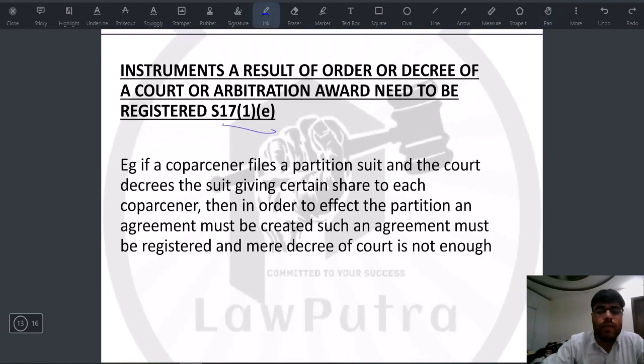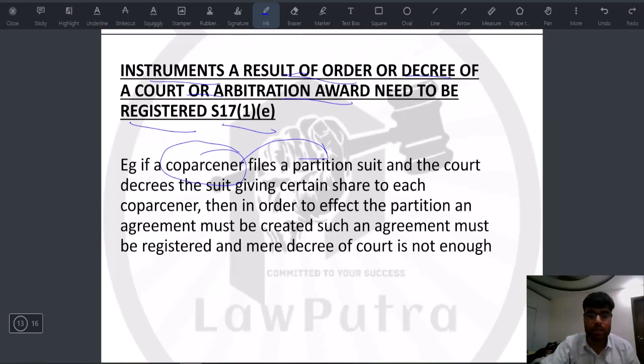Then section 17(1) says that instruments that are a result of an order or decree of a court or an arbitration award need to be registered. Okay, now I'll tell you how. See, a court decree or an order of court does not require registration. All right, but if that decree leads to any kind of compromise or any change in composition of property, then that document requires registration. So let's say that there are certain co-partners, and a co-partner files a partition suit.